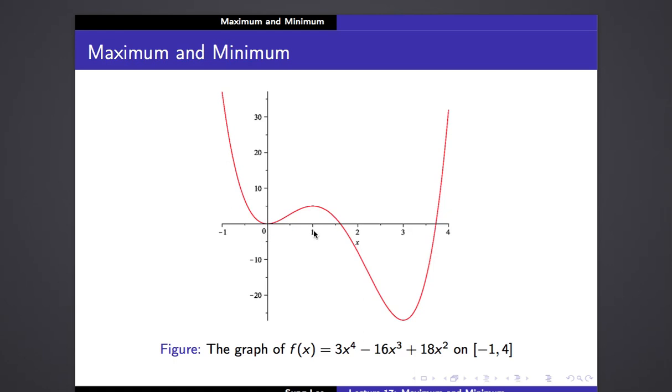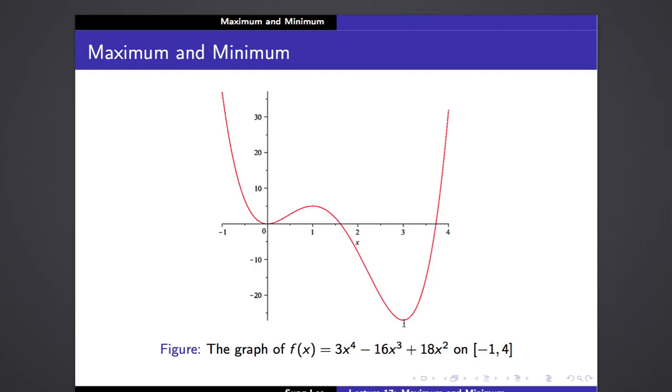And a similar thing happens at the critical point x equals 1. The function is increasing and then its state changes to decreasing. At x equals 3, right? On the left side of x equals 3, the function is decreasing.